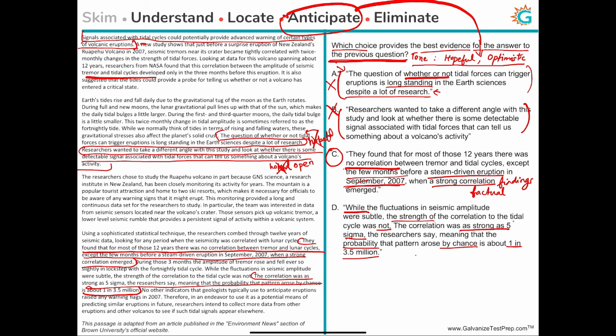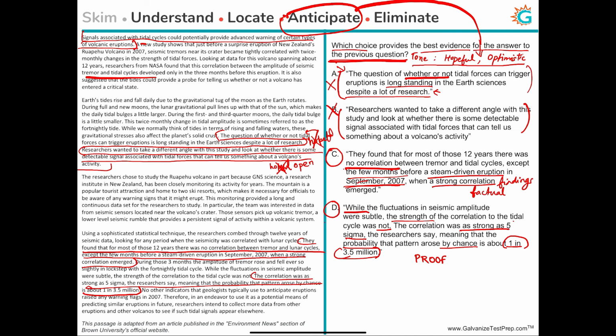research conducted at the Ruapehu volcano had proved the correlation of tidal patterns. It was not a mere coincidence. So this was a proof, right? And the very fact that the author gives these numbers tells you just how concrete and reliable this finding was, how you can use it to predict volcanic eruptions. So this establishes that relationship absolutely conclusively, and therefore this is more strong.